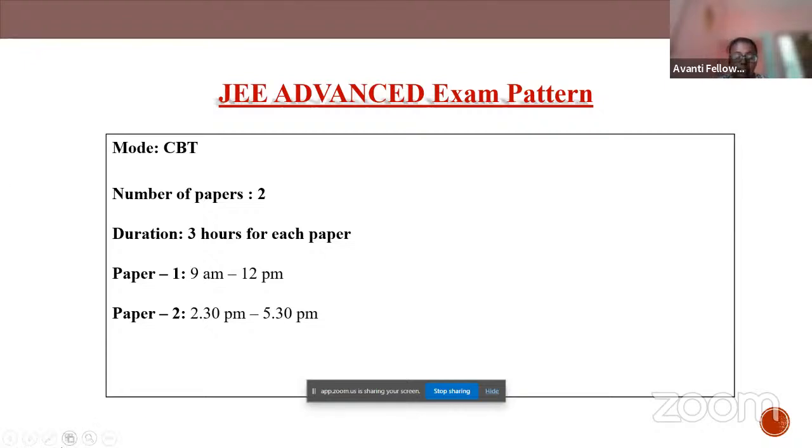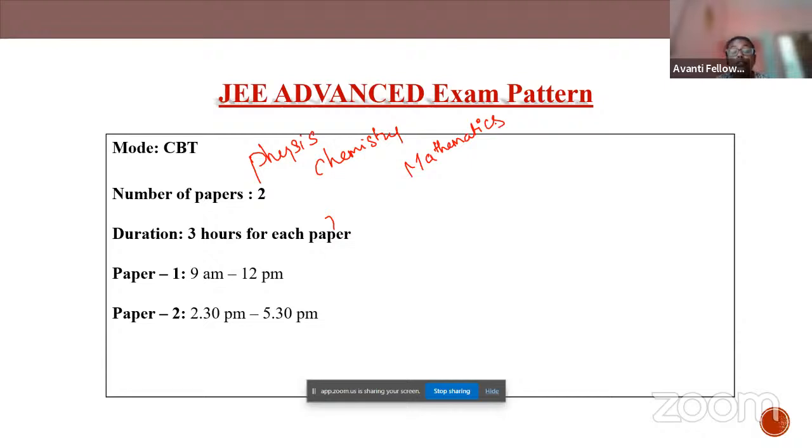In both the papers you'll have three parts: physics, chemistry and mathematics.